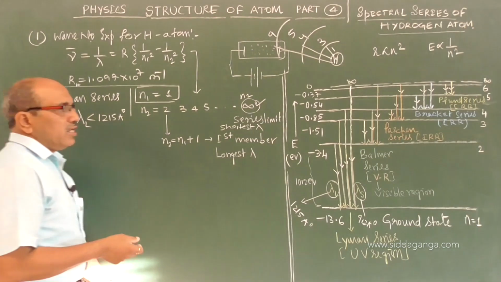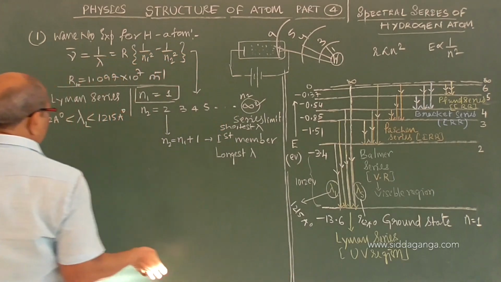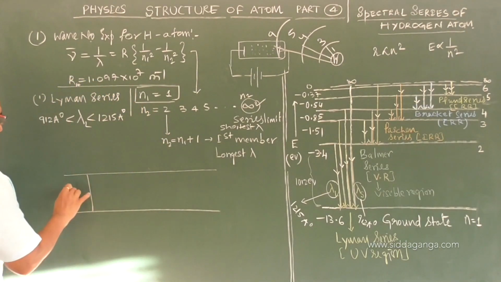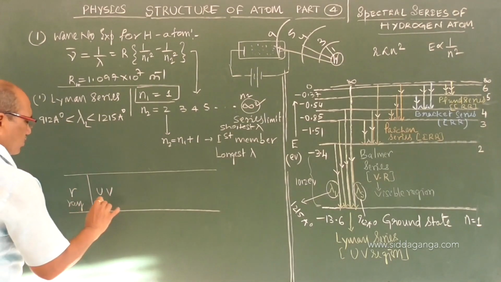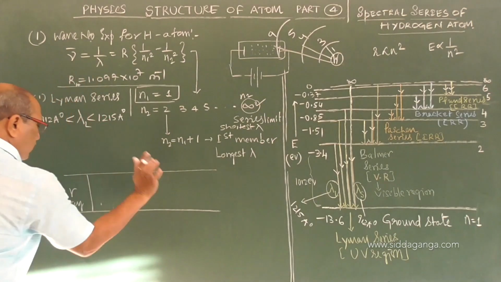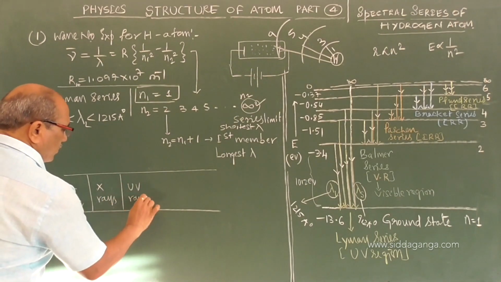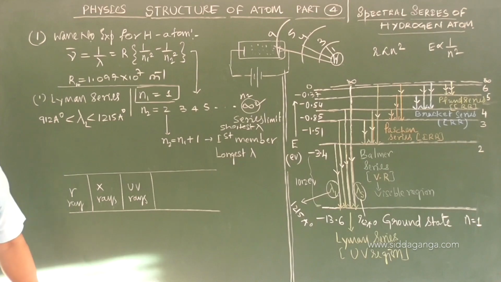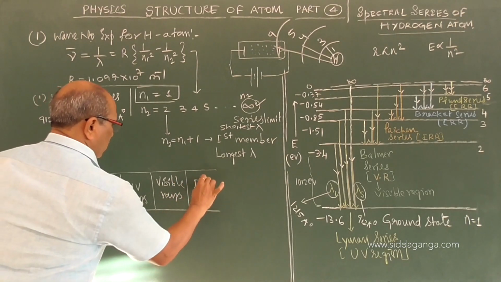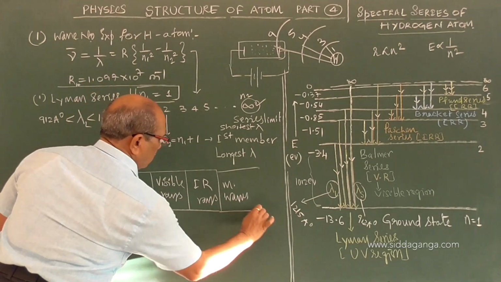Now I am recalling that you have studied in the previous videos on the electromagnetic spectrum that electromagnetic waves are classified into various regions according to their characteristic properties: gamma rays, X-rays, UV rays meaning ultraviolet rays, visible rays, infrared rays, microwaves and radio waves.